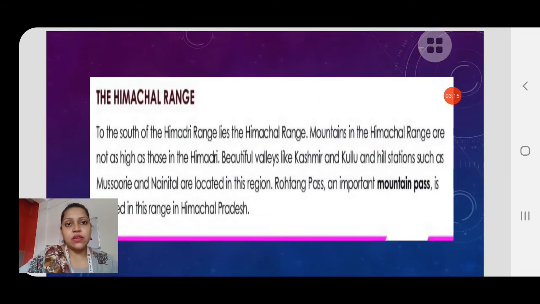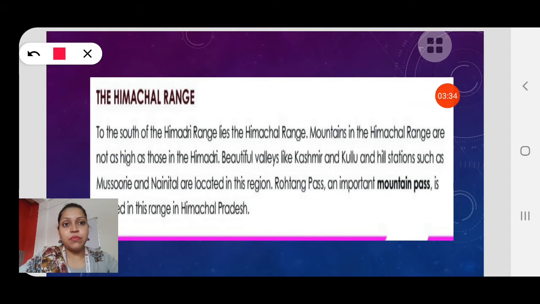Mountains in the Himachal range are not as high as those in Himadri. We have already seen in Himadri so many high mountains are there, isn't it? We have Mount Everest also, and in Himadri the peaks are always covered with snow throughout the year. And like it's given here, you will find beautiful valleys like Kashmir and Kulu. Hill stations such as Mussoorie and Nainital are located in this region.